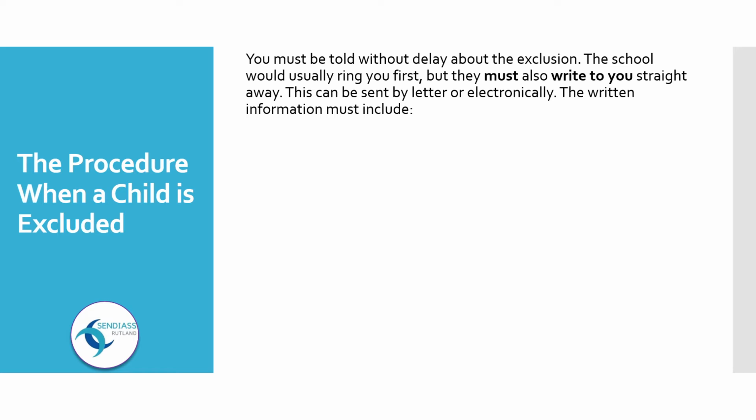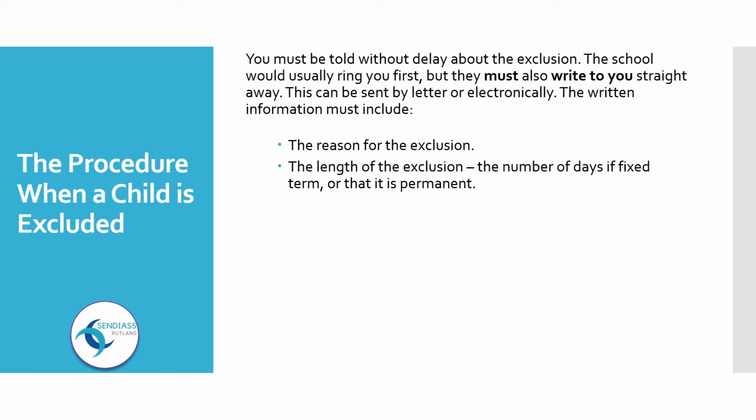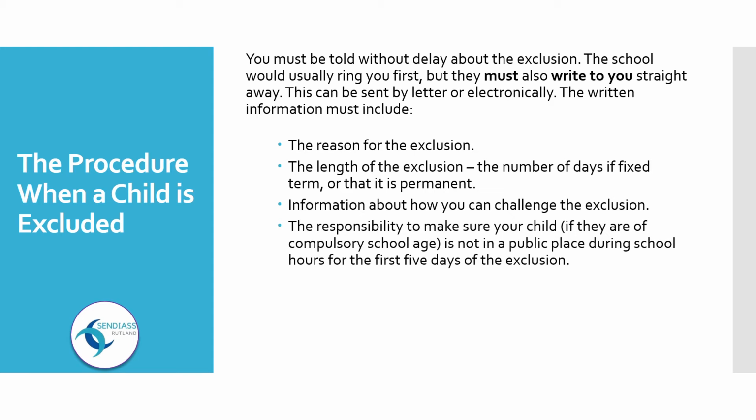include the reason for the exclusion, the length of the exclusion, the number of days if fixed term or that it is permanent, information about how you can challenge the exclusion, the responsibility to make sure your child, if they are of compulsory school age, is not in a public place during school hours for the first 5 days of the exclusion, arrangements for alternative provision if relevant.